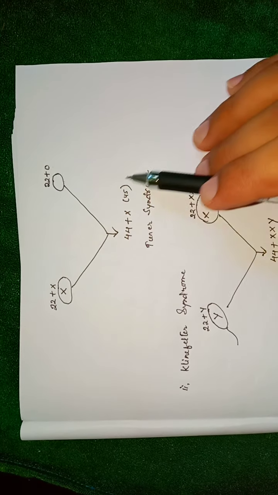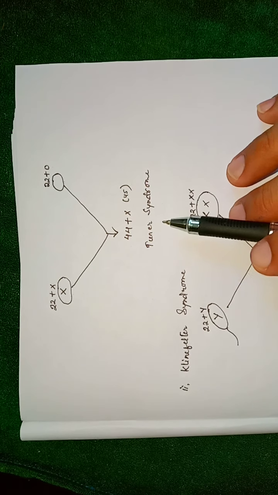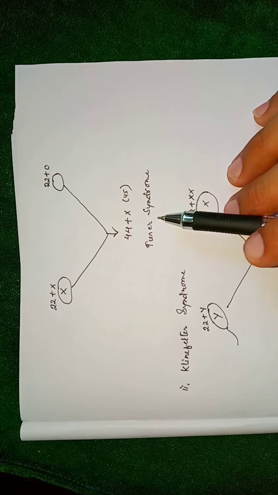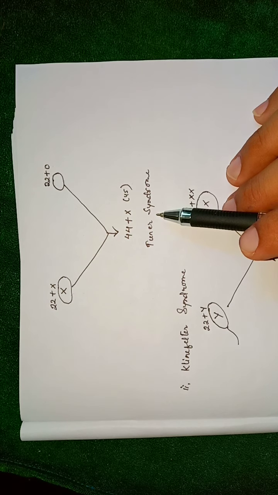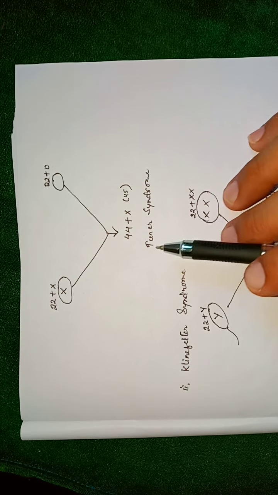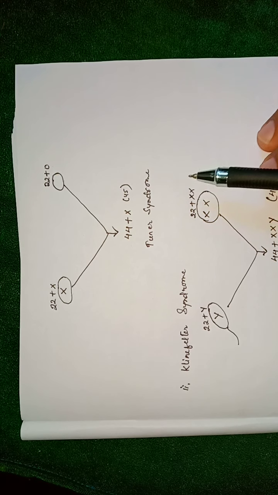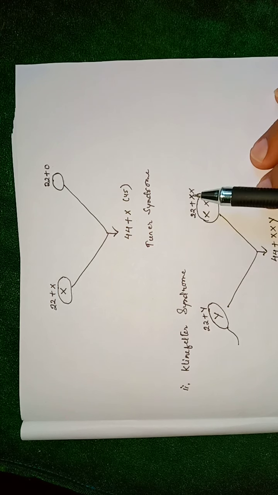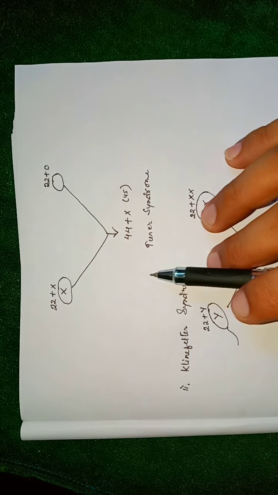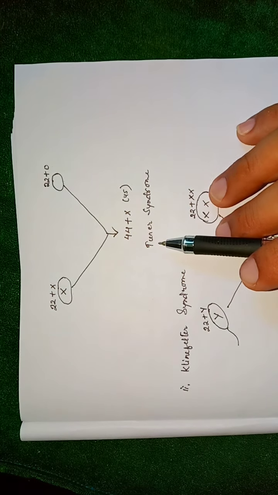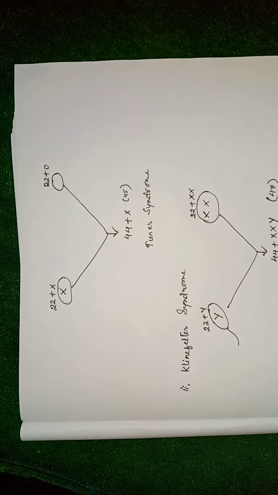So this disorder is called Turner syndrome, and the females suffering from this syndrome are sterile, with poor breast development and small uterus, and this condition of sterility is also called gonadal dysgenesis.